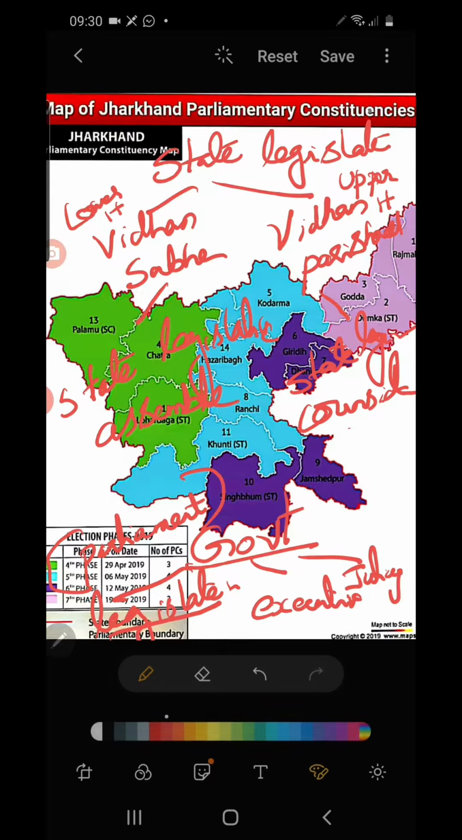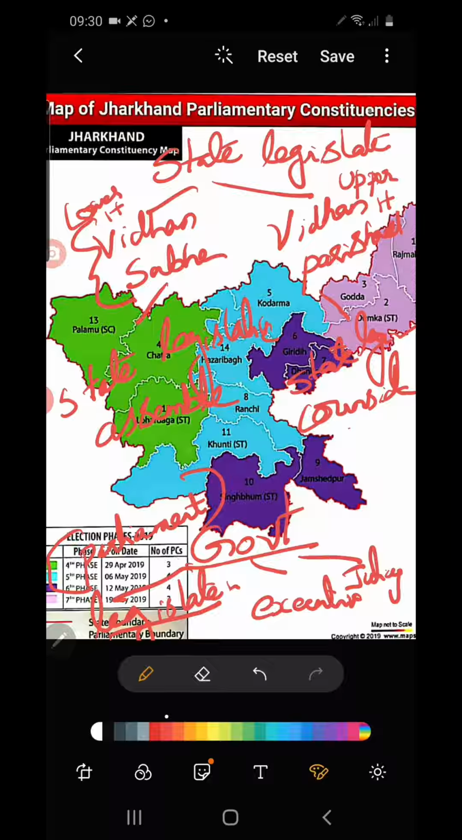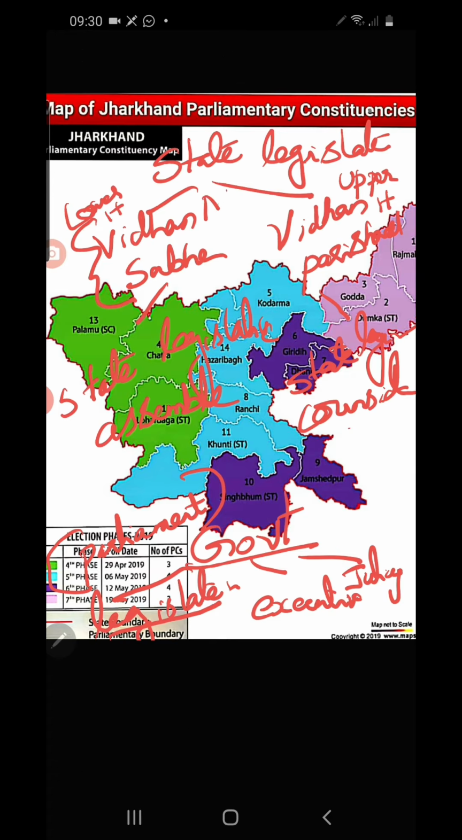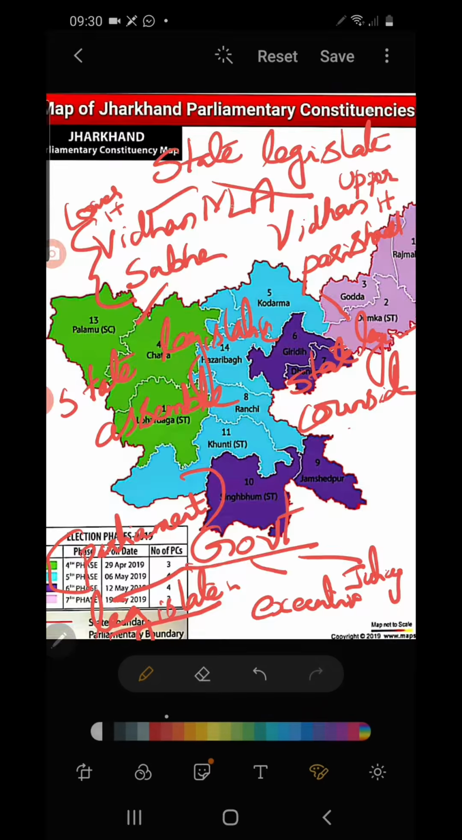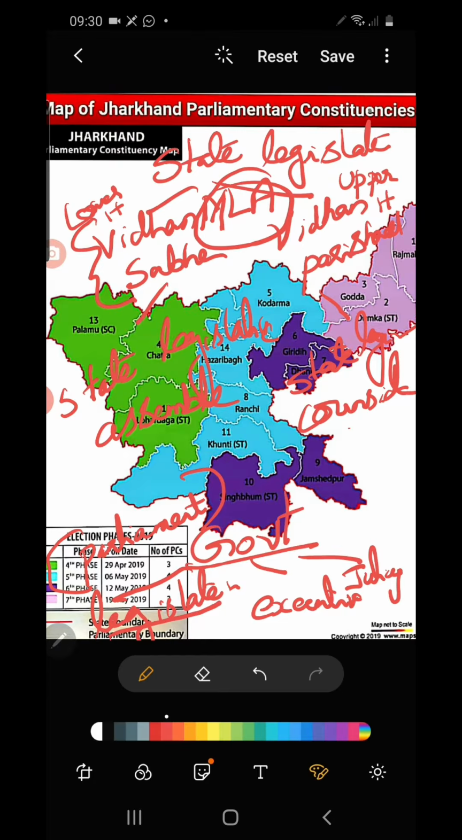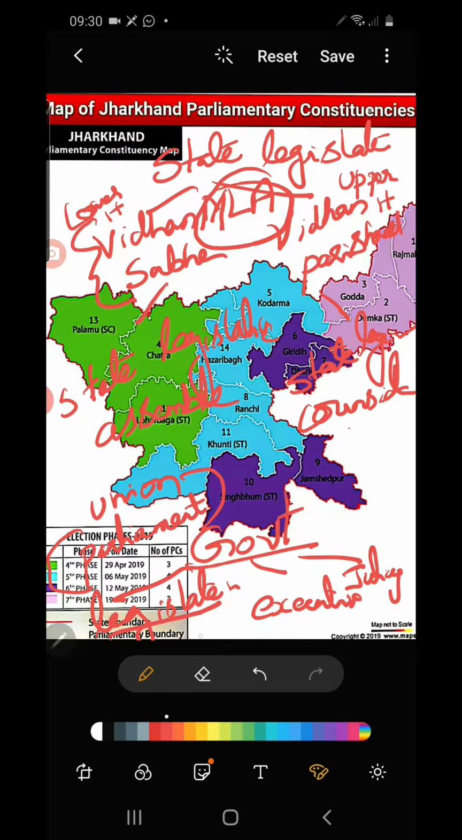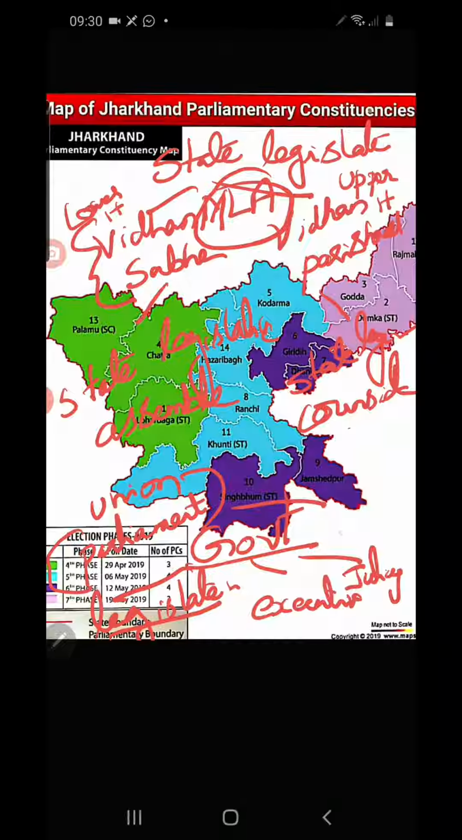So lower house members are always directly elected. You understood? Lok Sabha members are directly elected. Similarly, Vidhan Sabha members or State Legislative Assembly members are directly elected. At the state level, the members elected by the people are known as MLA, Member of Legislative Assembly. At the union level, the representatives elected to the Lok Sabha and Rajya Sabha are known as MPs. MP means Member of the Parliament.